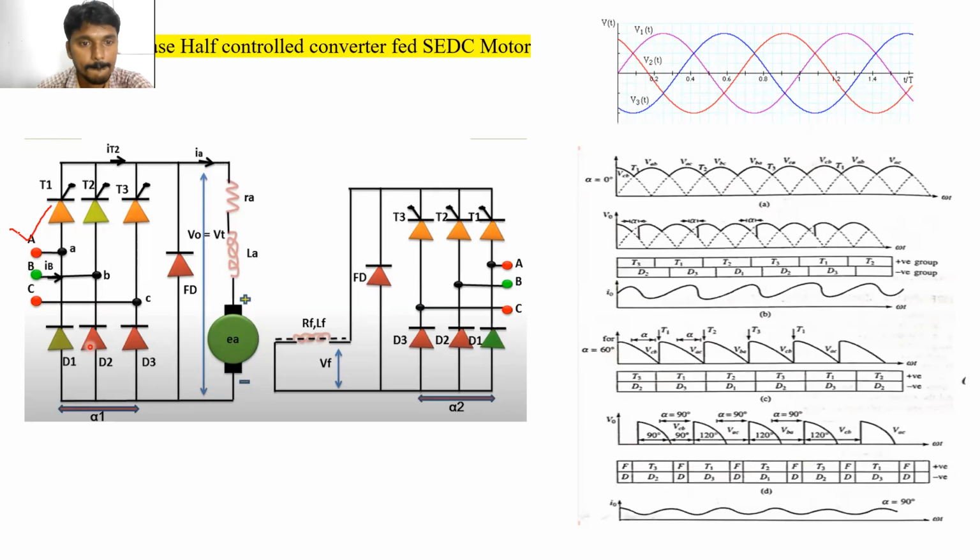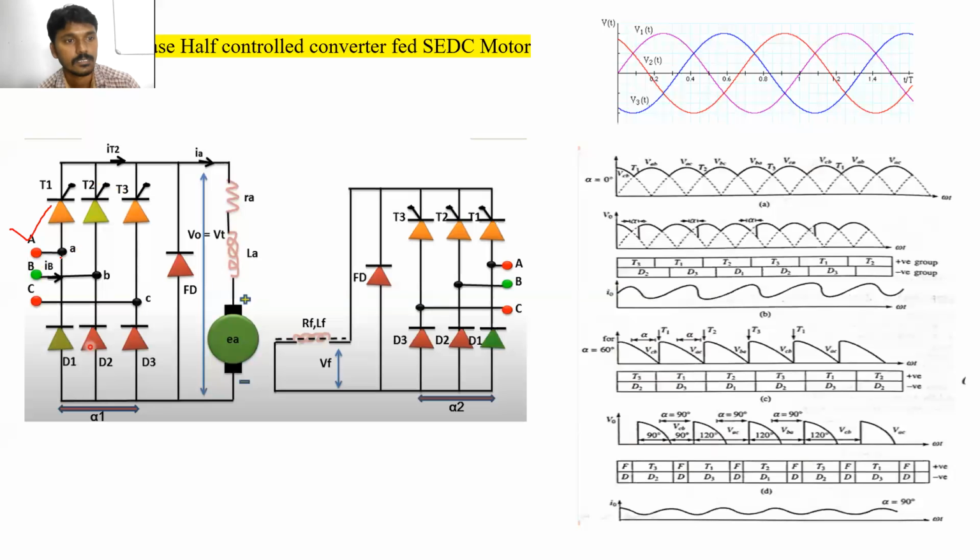AC. Single phase or three phase? Three phase, exactly.